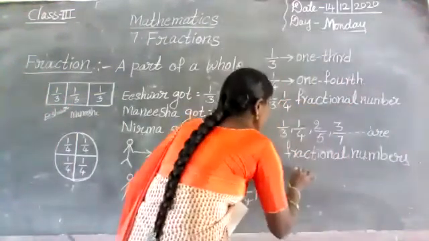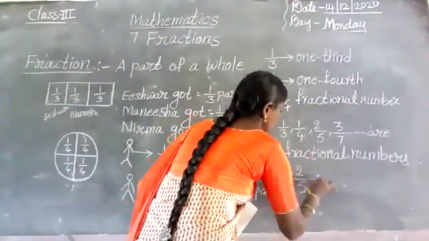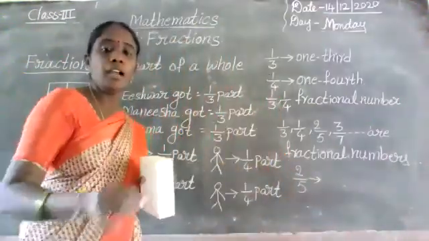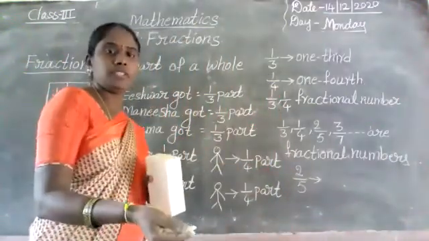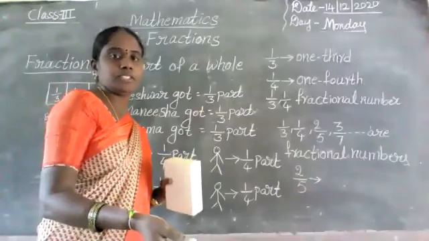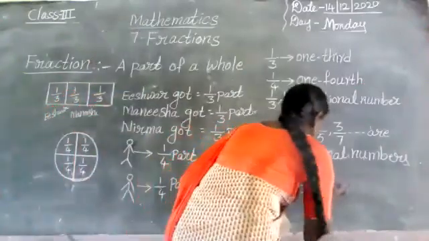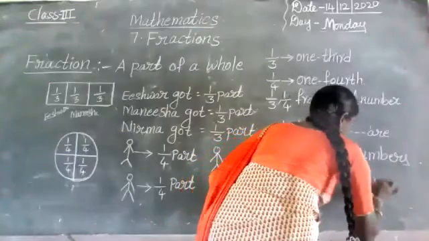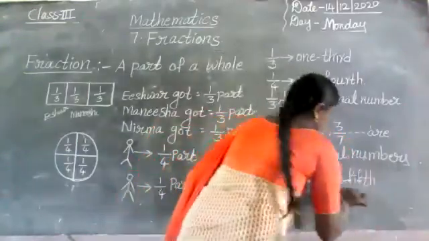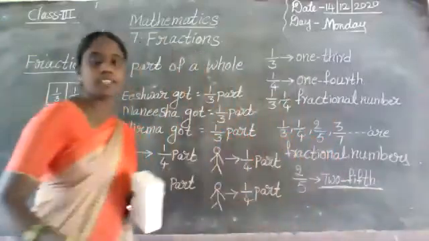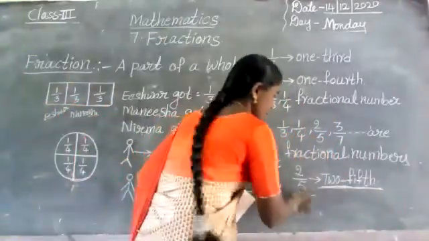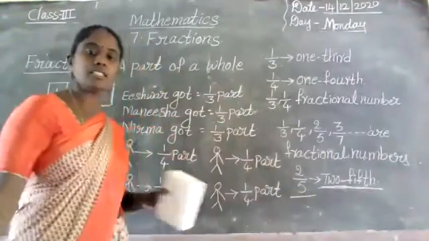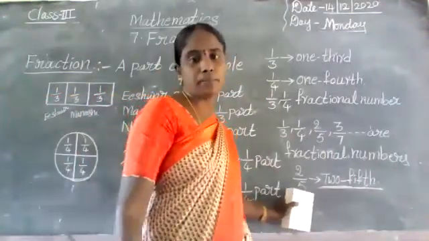Next, for example, 2 by 5. How can we write 2 by 5? Two fifths. 2 by 5 is a fractional number.